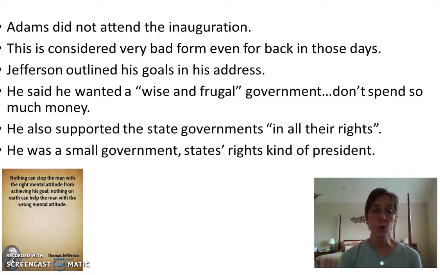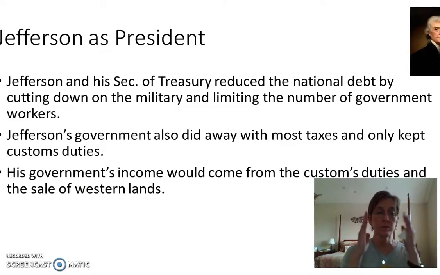But Jefferson outlined his goals in his presidential address, and he's for small government, he says. You're going to see as we go through this chapter that the best of intentions by even the best presidents sometimes just cannot happen. So he wants a wise and frugal government. Don't spend so much money. And he sets about, as he becomes president, to do this pretty much right away. He wants more states' rights, and so he goes about trying to set that up, even as he first takes office.